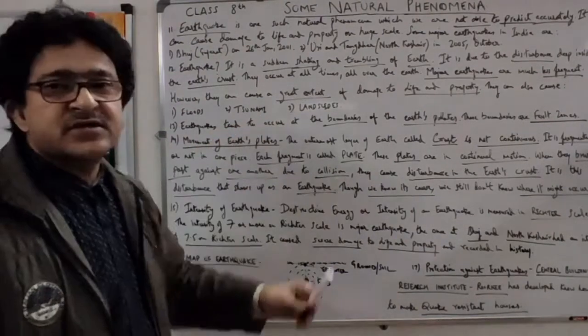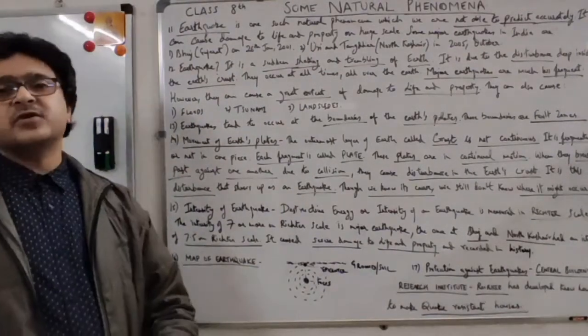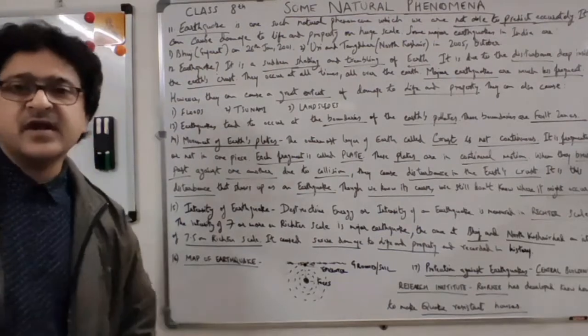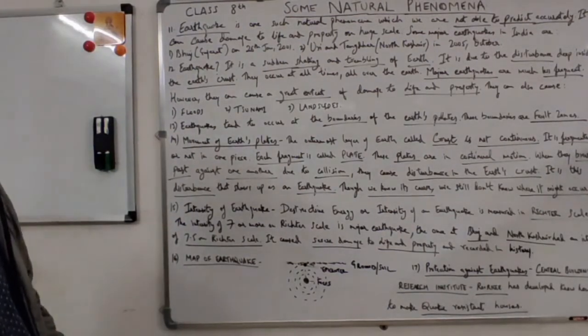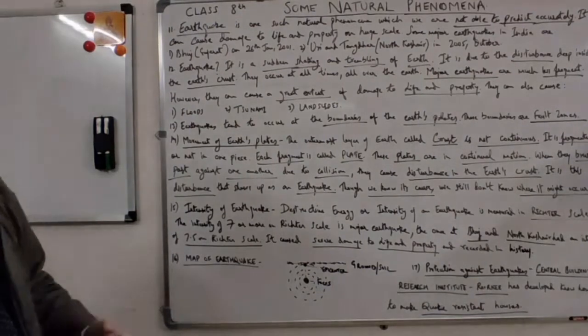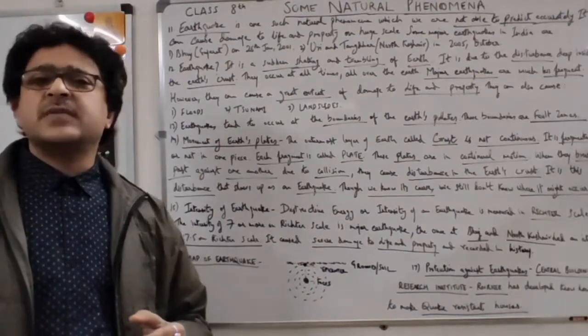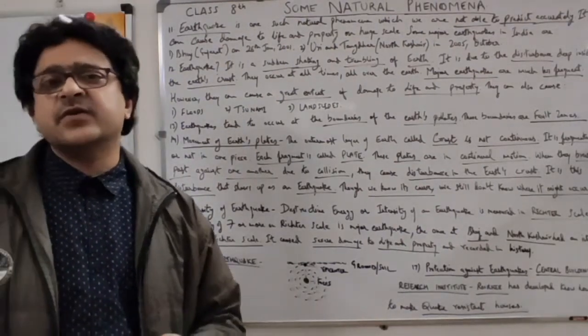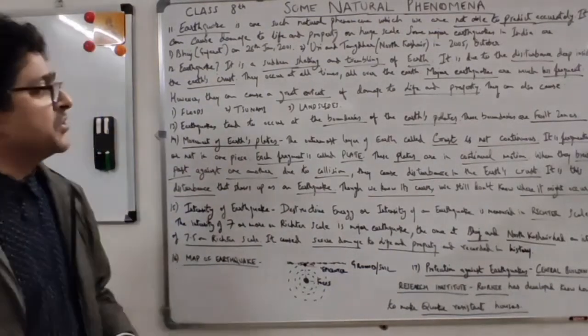They occur at all times, all over the earth. So there is no one particular place on earth. It can be anywhere and it occurs at all times. These disturbances are continuous. Sometimes the intensity is so low that we don't feel it, but they are happening every time, everywhere on earth.